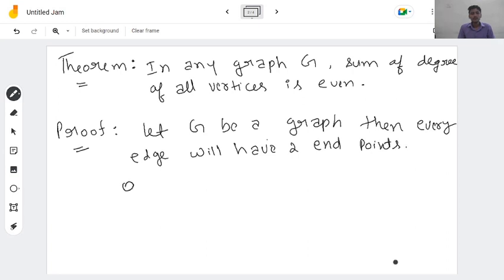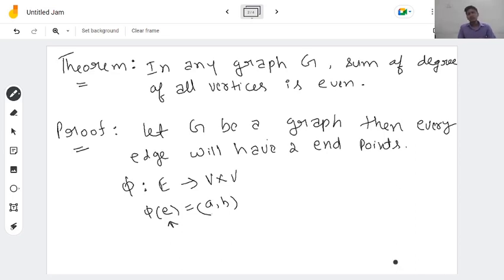Right, remember the definition of a graph: we have a set of vertices, a set of edges, and there was a map phi from E to V cross V, such that phi of e equal to AB means that e is an edge and A, B are endpoints of e.